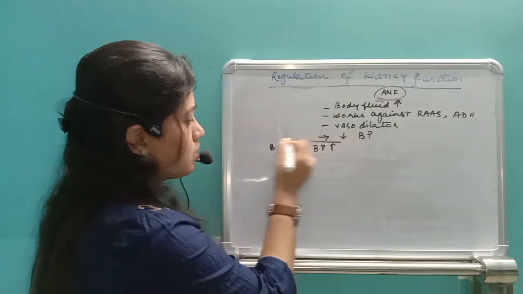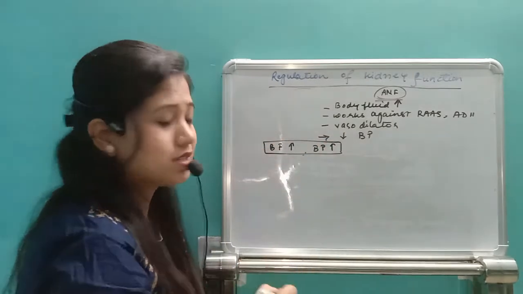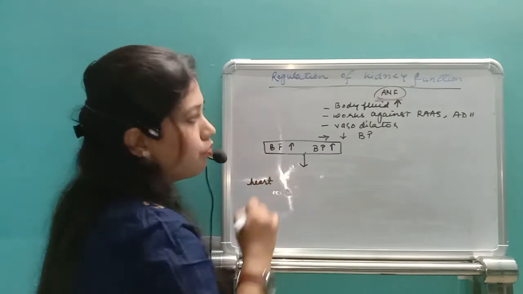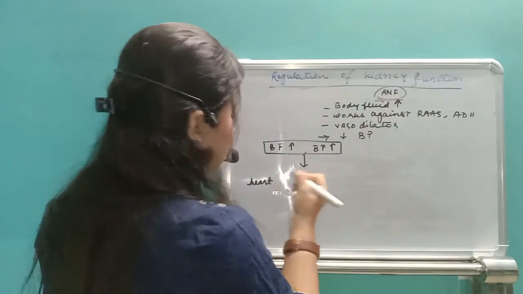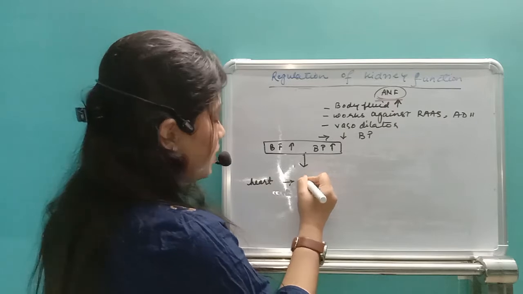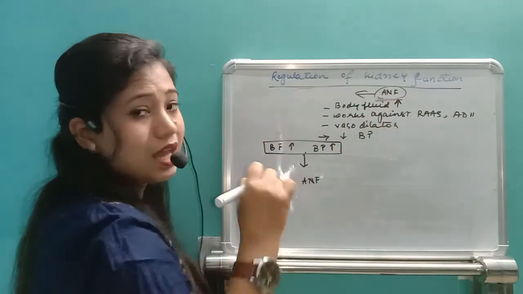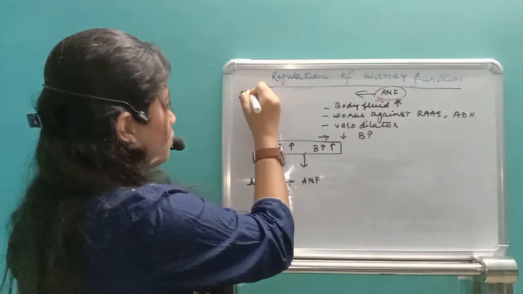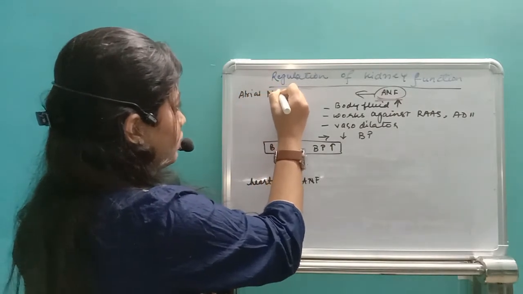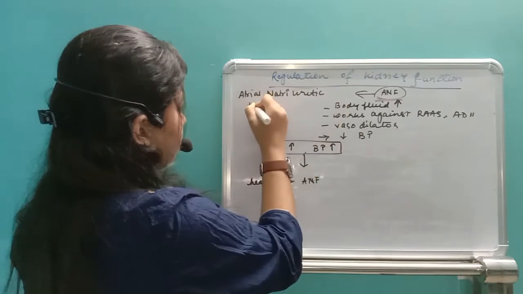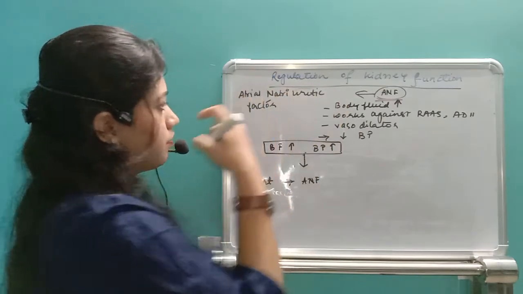Blood pressure is increased or body fluid level is increased. Then the heart will have some glandular cells which will release ANF. ANF stands for atrial natriuretic factor.